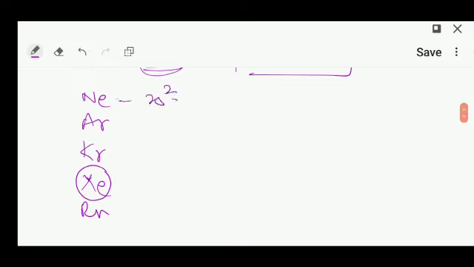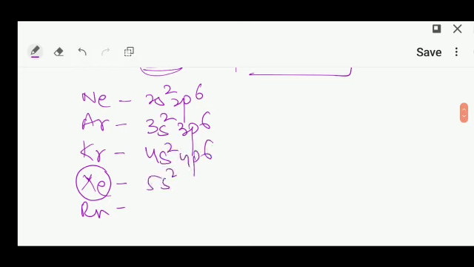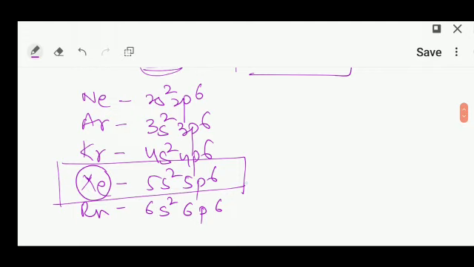That is 2s2, 2p6. When we move downward, you have to add one shell, so it becomes 3s2, 3p6, 4s2, 4p6, 5s2, 5p6 and so on, 6s2, 6p6. I'm going to select xenon because xenon is the noble gas which has a little bit of reactivity. Okay, but after p, d orbitals are also possible, so 3d0, 4d0, 5d0, 6d0. This way you can write the electronic configuration of any noble gas without knowing its atomic number.